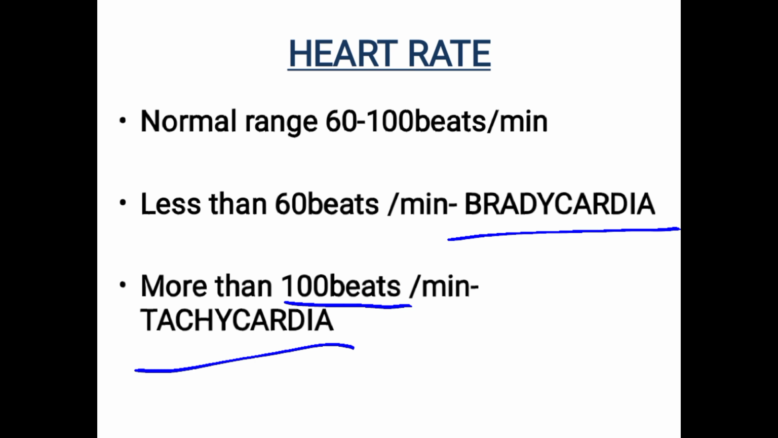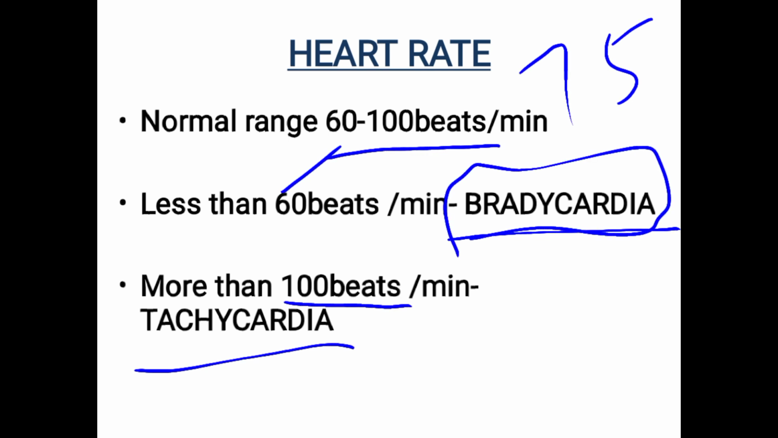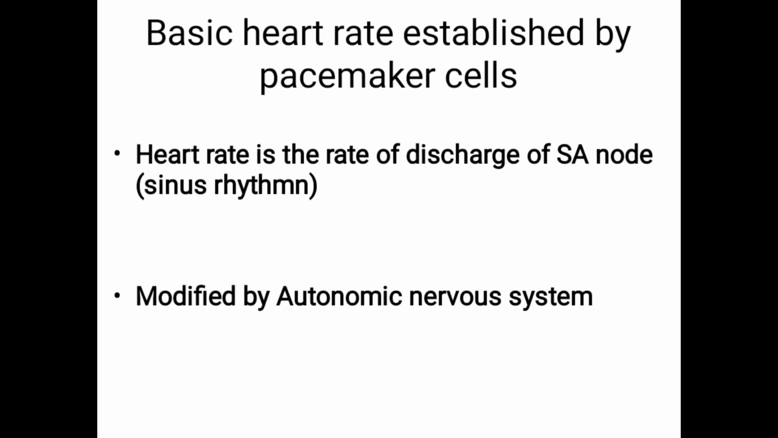The heart will continue to beat all the time because it is an involuntary muscle. The frequency of this beating may vary, but we will take normal under resting condition. The range is 60 to 100 beats per minute, or 75. If it is less than 60 beats, we call it bradycardia, and more than 100 beats, we call it tachycardia.